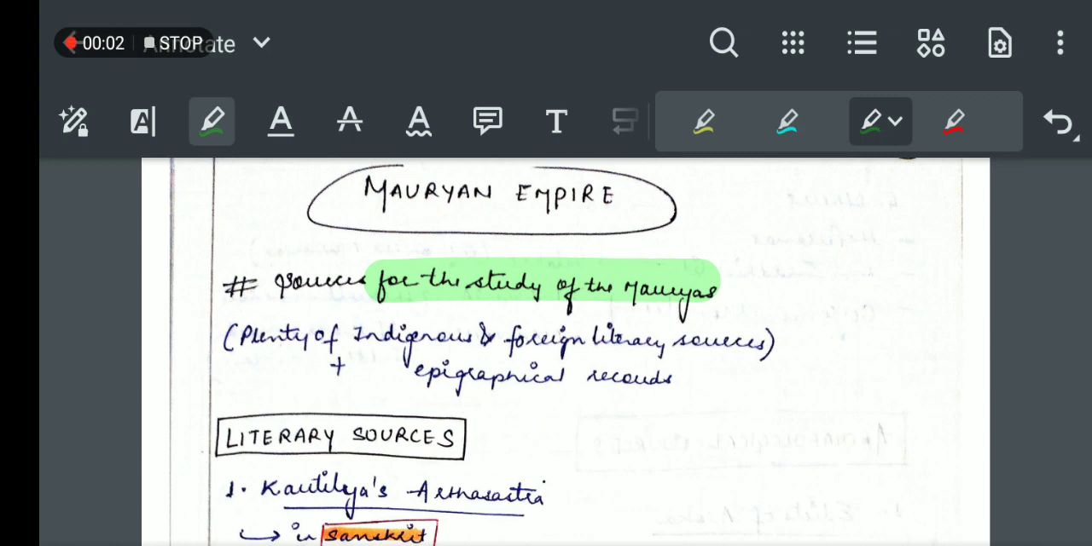In this video, we'll be covering the Mauryan Empire of Tamil Nadu NCERT. So let's start. First, what are the sources for the study of the Mauryas? How do we come to know about this empire? There are plenty of indigenous and foreign literary sources and epigraphical records which tell us about this empire. So let's start with the literary sources.